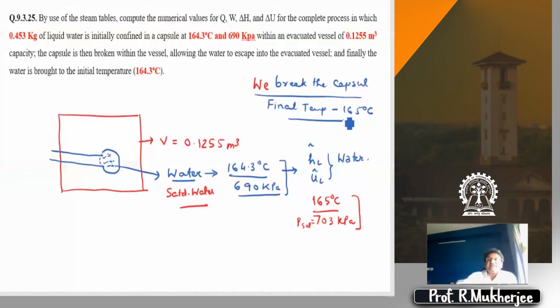There is certain other data that is given, and that one data is the mass of this water. Yes, anybody else? Why are many of the usual suspects completely silent today? Total volume of the chamber. Rohit, can you elaborate? Chamber, yes. Total volume of the chamber is known, 0.1255 meter cube.